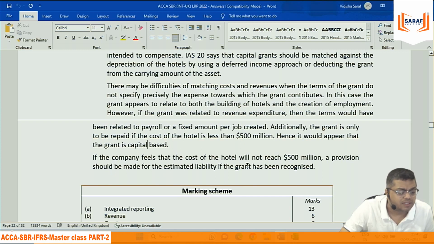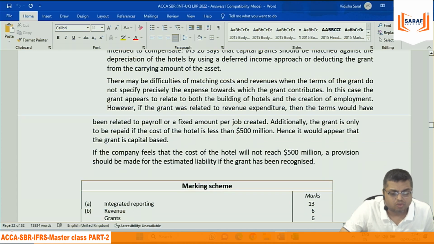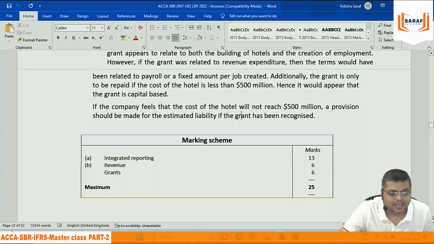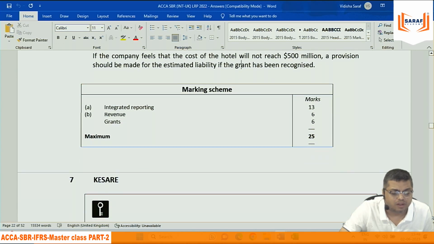If the company feels that the cost of the hotel will not reach 500 million, a provision should be made for the estimated liability of the grant. That has been recognized. उसमें से जितना वापस करना होगा उसका प्रोविजन बनाना होगा. अगर हमें लगता है कि 500 मिलियन से कमती का होटल बनाने का चांसेस है, then in that case we need to make a provision for the amount to be refunded.